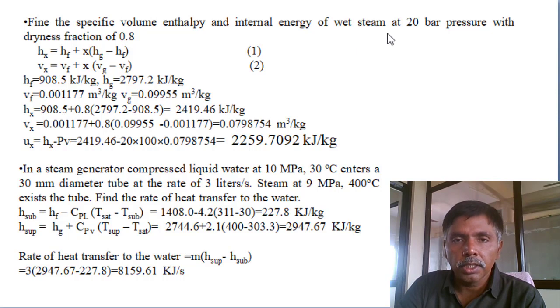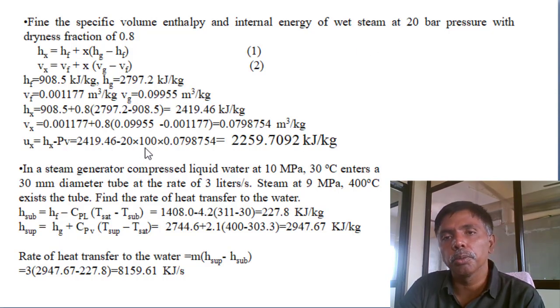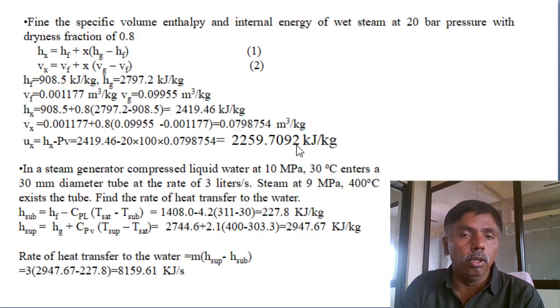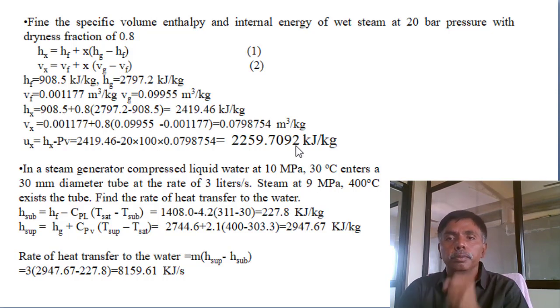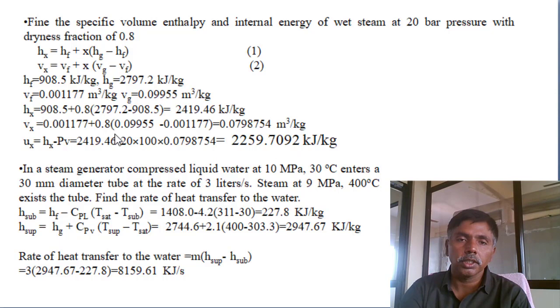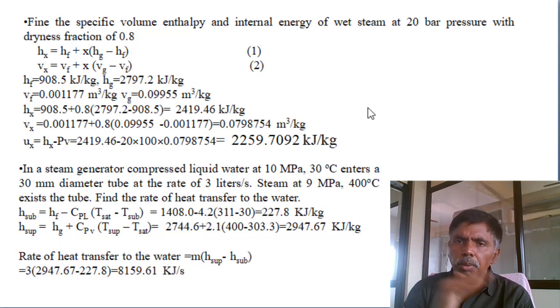Here the pressure is in bars, but we want to substitute pressure in kilonewton per meter square. 1 bar equals 100 kilonewton per meter square. That's why it is minus 20 into 100. If we do not place this 100, the value will change. This is one concentration on units and dimensions. Second problem, see, simple problems. If we are capable of extracting the properties from the steam tables, it is not a big task.